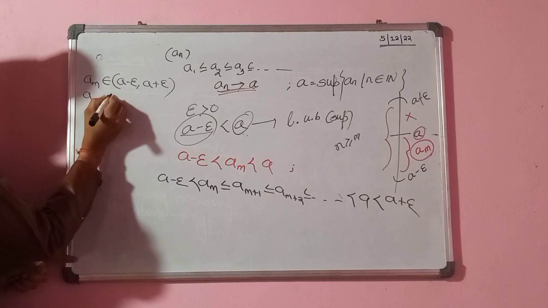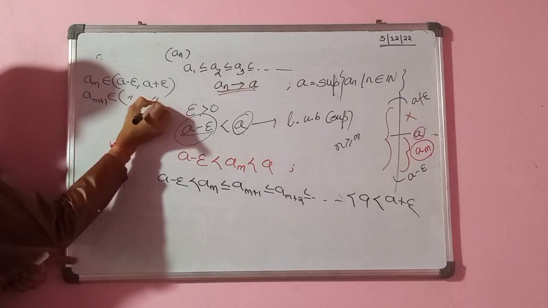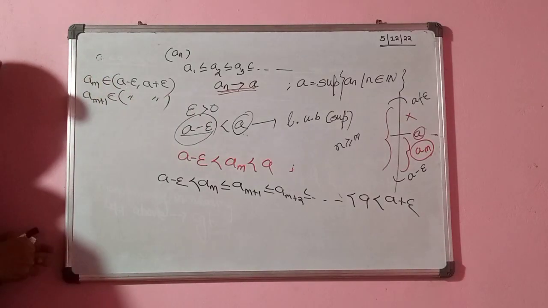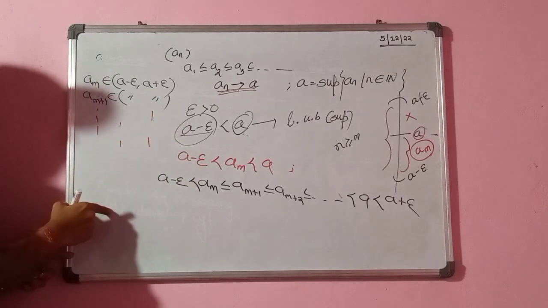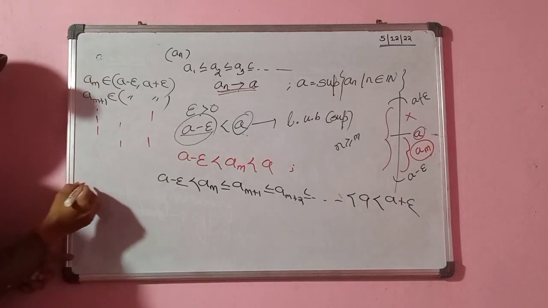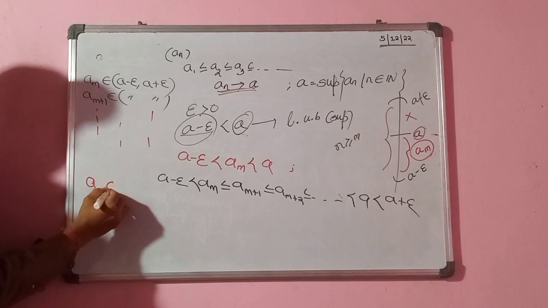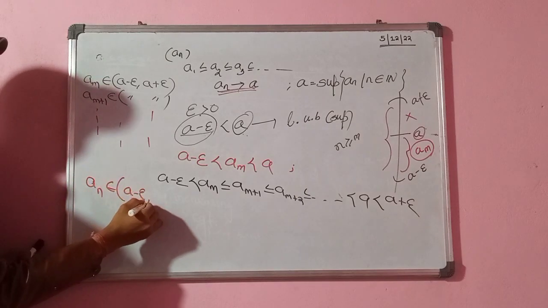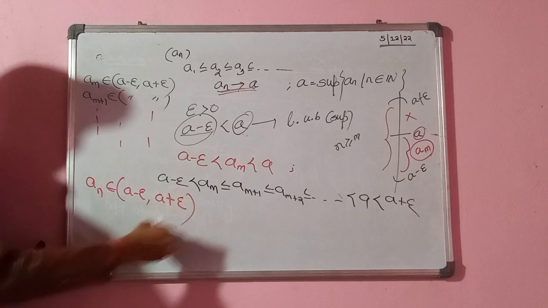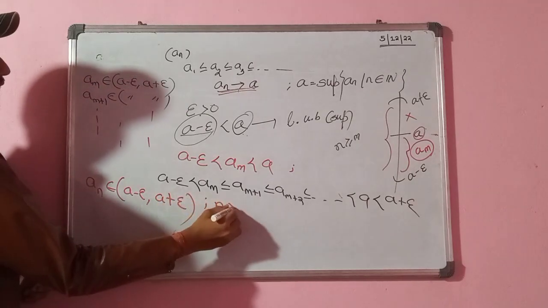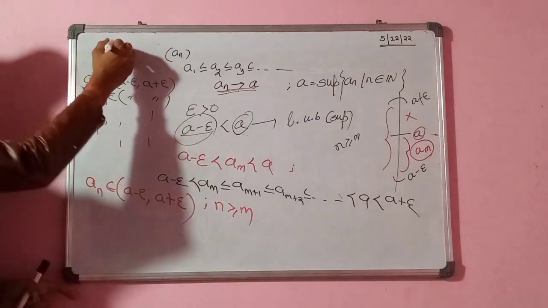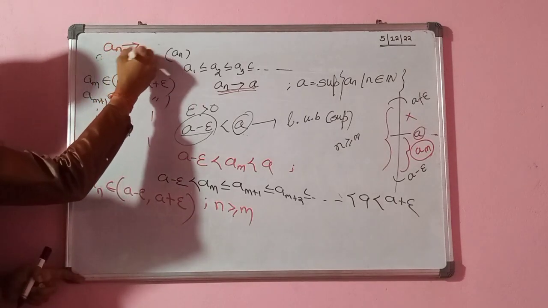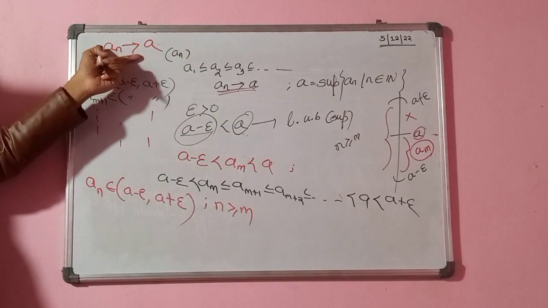In the same fashion, Am plus 1 also belongs to the interval from A minus epsilon to A plus epsilon. Similarly, Am plus 2, Am plus 3, Am plus 4, up to infinity. So in short, An lies between A minus epsilon and A plus epsilon for all n greater than or equal to m. Proved. That means my sequence converges to its supremum.